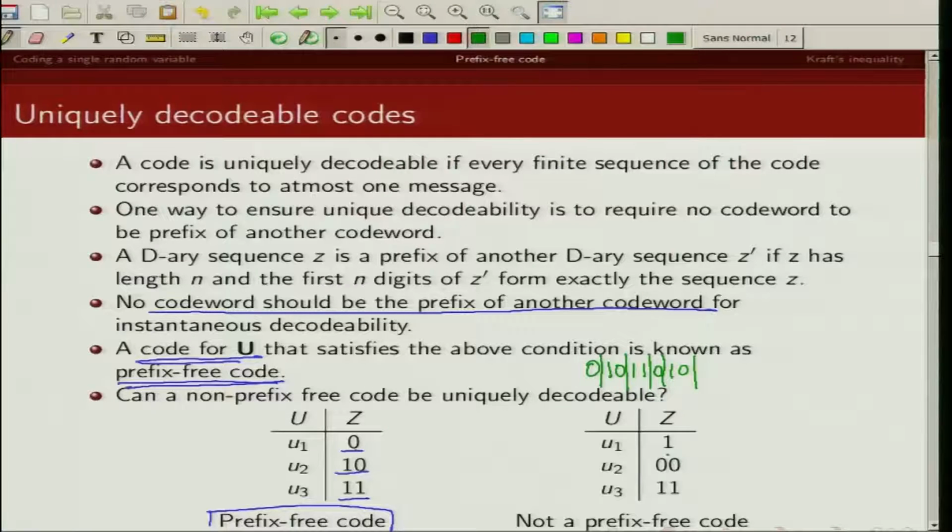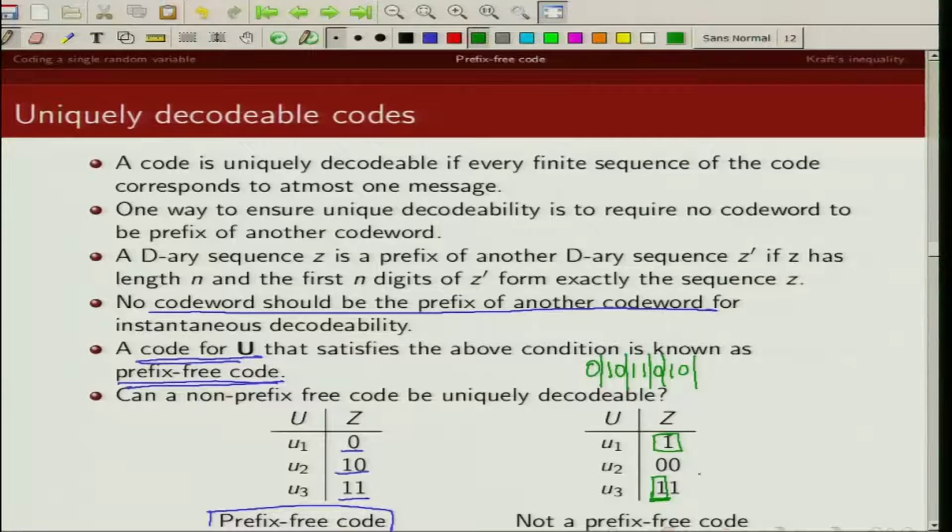Now look at this example. Is this a prefix free code? No. Why? Because the U1 code is 1 and U1 is a prefix of the code word for U3, because U1 is 1 and U3 also starts with 1.